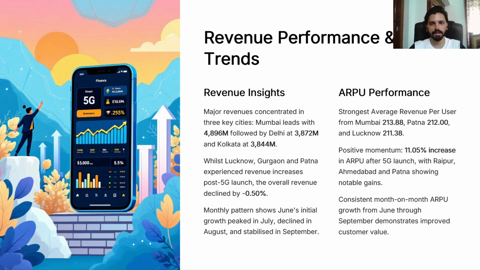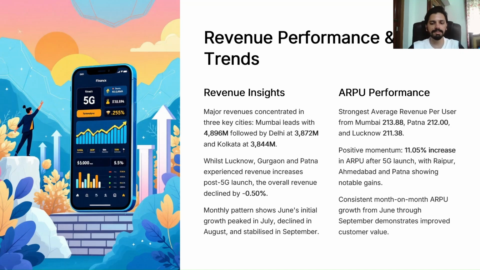Now let's start our analysis part. So first, let's understand what is the impact of the 5G launch on the revenue of the company. So on the revenue performance, we can see that majorly the revenue is coming from the top three cities like Mumbai, followed by Delhi, and then Kolkata. The figures are here on the screen. While cities like Lucknow, Gurgaon, and Patna have experienced a revenue increase post the 5G launch, the overall revenue has declined by minus 0.50%.